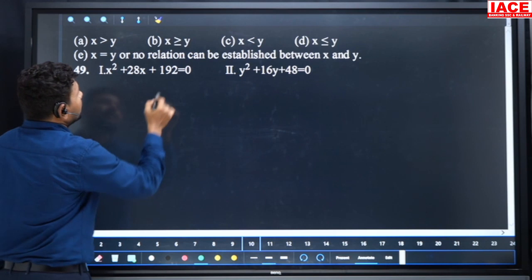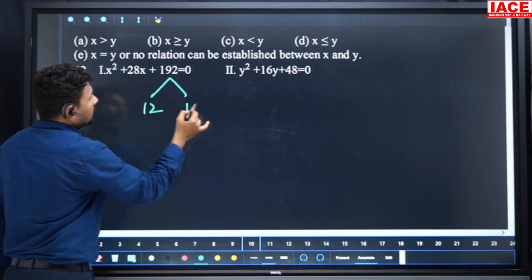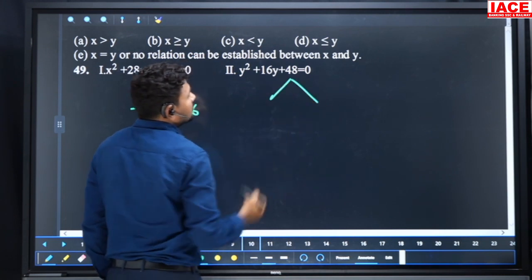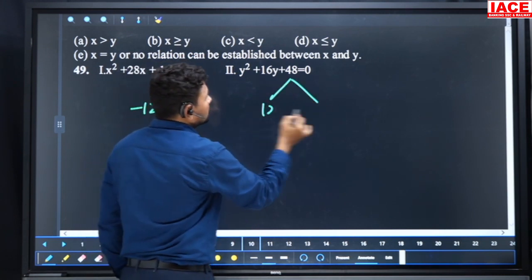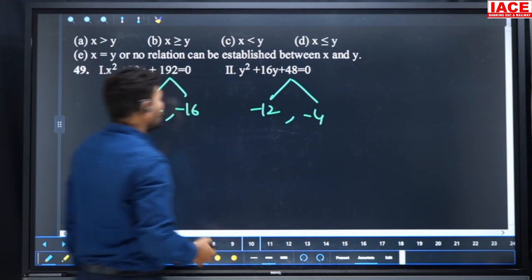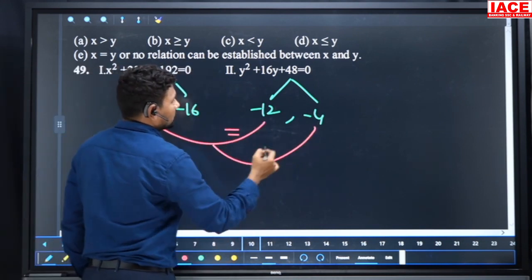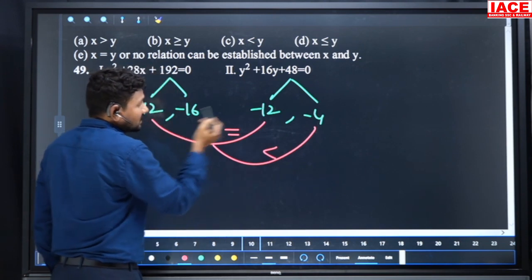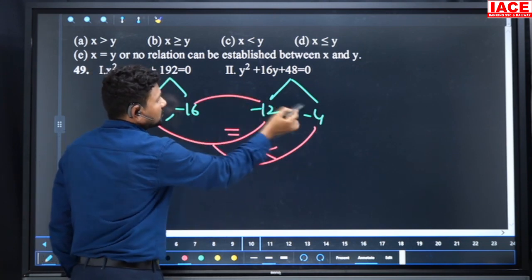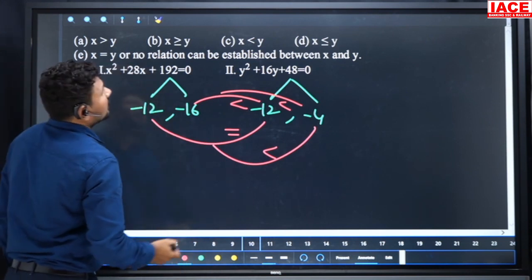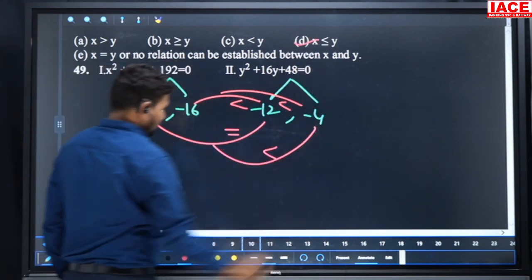Next, 192 we can write 12 comma 16. And next, 48, what are the numbers we can write? 12 4s are 48. And here the relation is what? 12 to 12 equal, 12 to minus 4 is bigger. Comparing to minus 16, minus 12 and minus 4, these both are also bigger. Then our relation is x less than or equal to y. X less than or equal to y means our option is D.